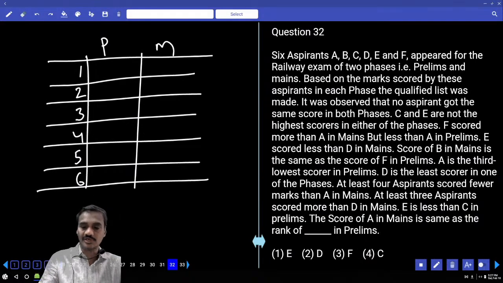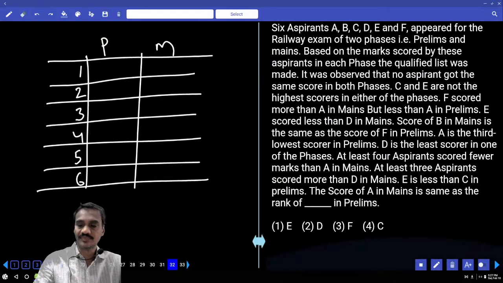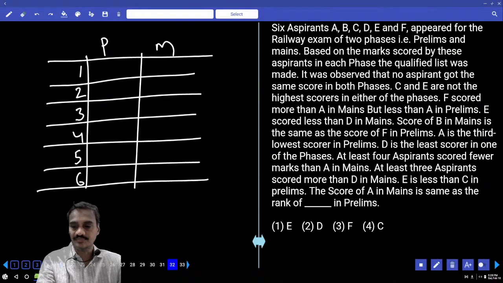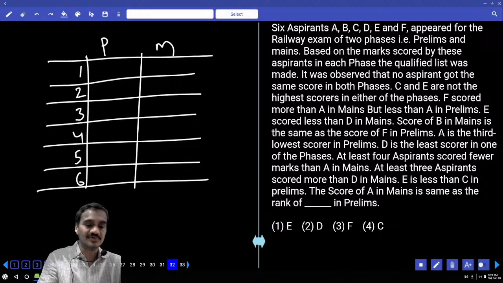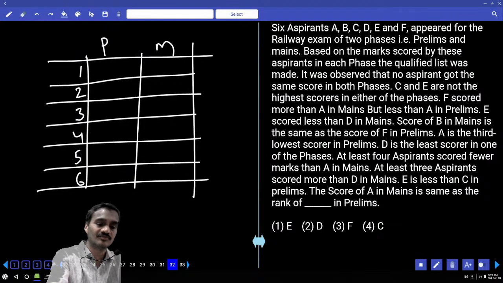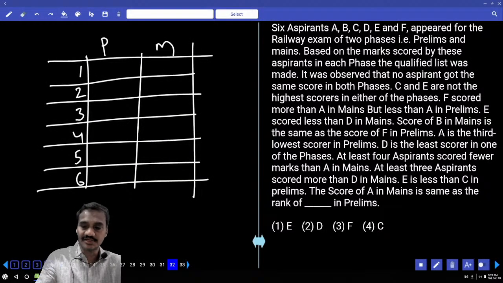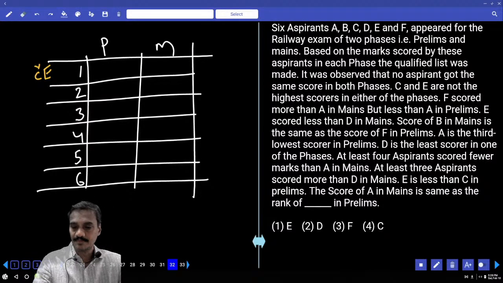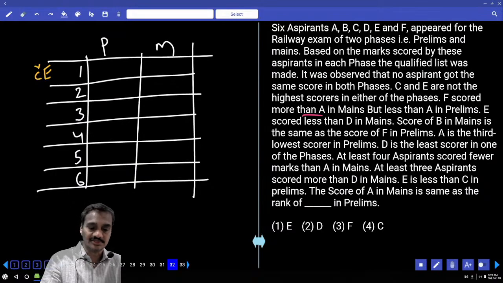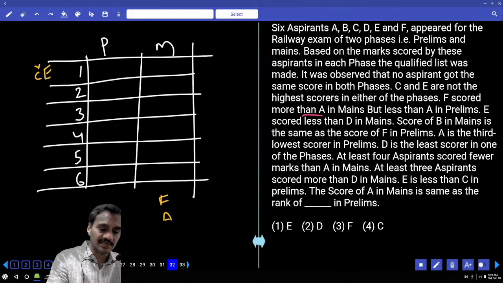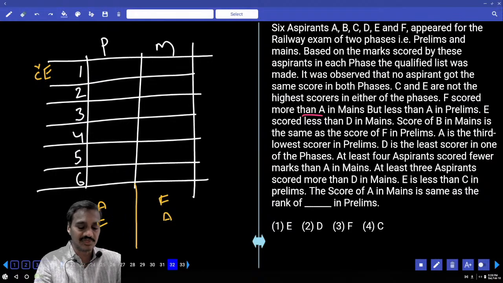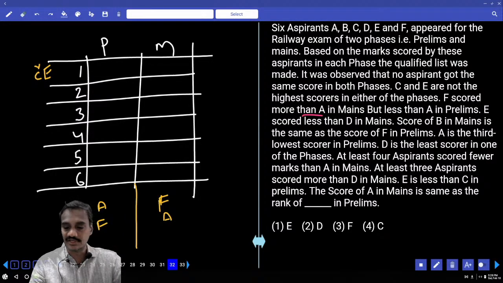And it was observed that no aspirant got the same score in both the phases. That means both the persons cannot be in the same position. And C and E are not the highest scores in either of the phases, so C and E cannot be in the first position. The next one, F scored more than A in mains but less than A in prelims. Is that fine? Now F is more than A in mains and F is lesser than A in prelims.